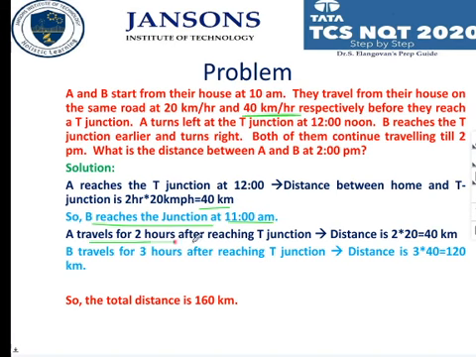A travels for 2 hours after reaching the T junction, so distance covered by A is 2 into 20, that is 40. B travels for 3 hours after reaching the T junction, since from 11 a.m. to 2 p.m. he has got 3 hours. So 3 hours into 40 kilometers per hour, they'll get 120. So 120 plus 40 is going to be 160.